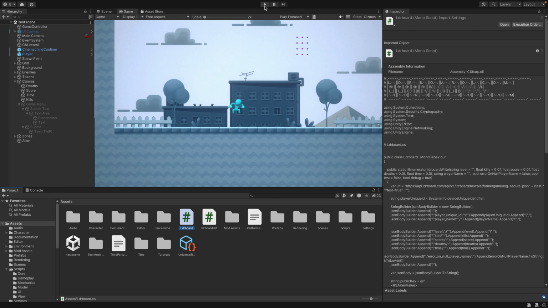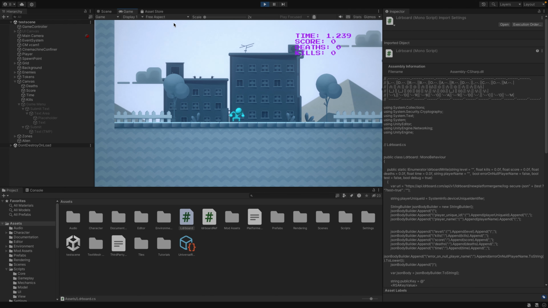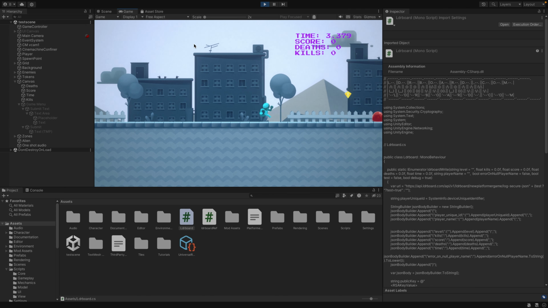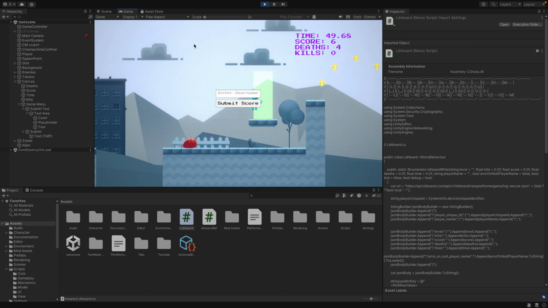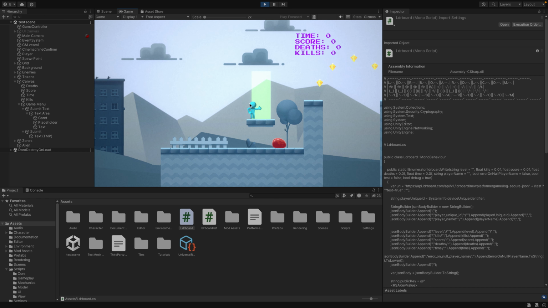Now I'm going to play. This is the sample Unity project that comes with Unity, just a little bit of modifications for this tutorial. Okay, I loaded in. Okay, so I made it to the end. I didn't get any kills, but I have 4 deaths, 6 points for my score, and 49 seconds for my time. And I'm going to go ahead and enter my username as Bob and click Submit Score.